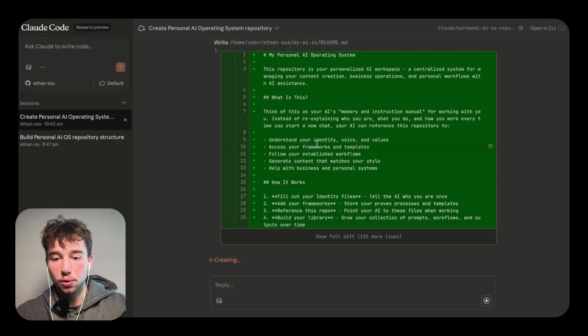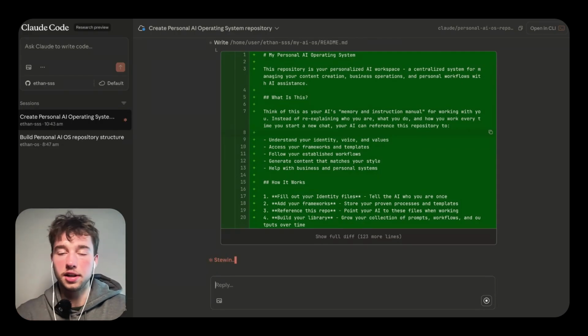Right now it's just setting up the core structure and how everything works. And obviously these files are just templated for right now. Once you go through the process with Claude and actually build it out, it's gonna be super simple. And this is the easiest way I can show you how to do this. Like AI will walk you step by step through the process. You really just need to set aside, I'd say, an hour to 2 hours to really get enough context so that it can build this out for you.